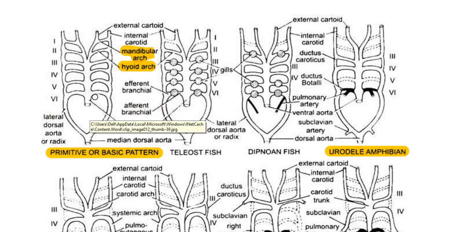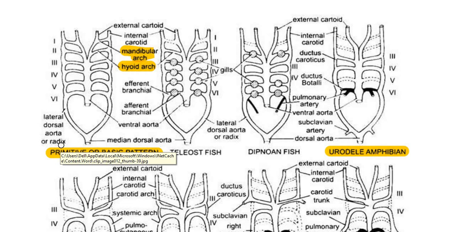And we have the ventral aorta and dorsal aorta. These aortic arches connect the ventral aorta with the dorsal aorta, and we can also see the external and internal carotid artery, and we have the lateral dorsal aorta, also called the radix. These lateral dorsal aortae form the systemic arch in the next vertebrates. So in this session we are going to read about the aortic arches in the different vertebrates.